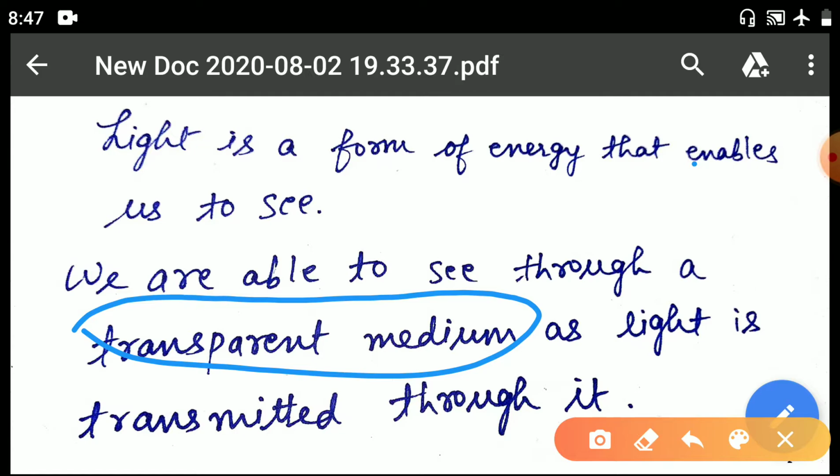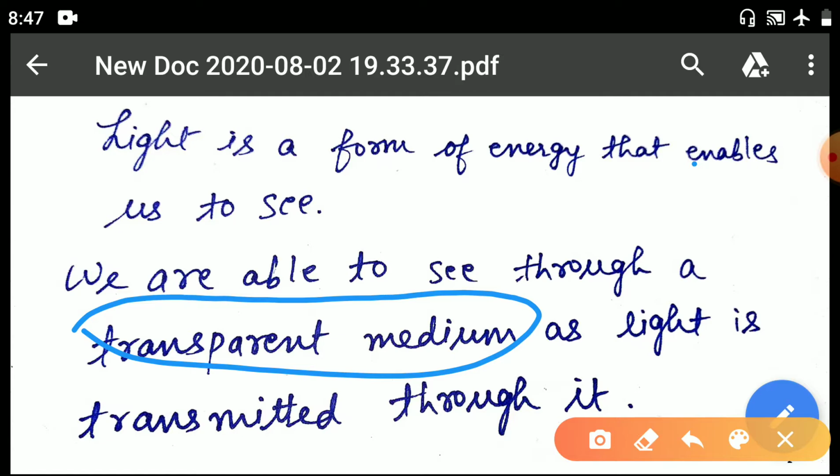The medium through which we can see, just like transparent glass, which we mostly use in windows and for many other things. Sunglasses, which we use during the daytime, are also transparent. Through a transparent medium the light is transmitted, so we are able to see. Your water bottle, you can easily see through it.